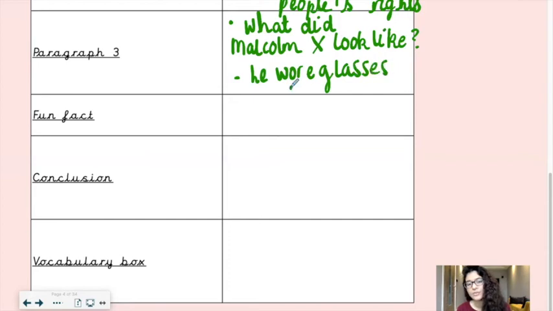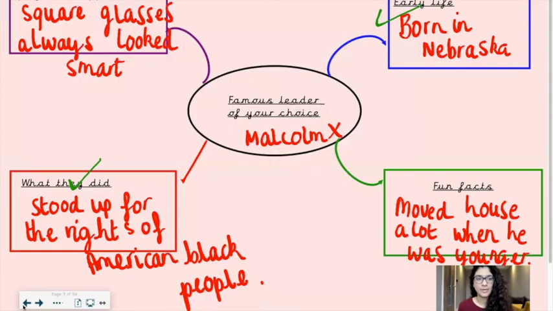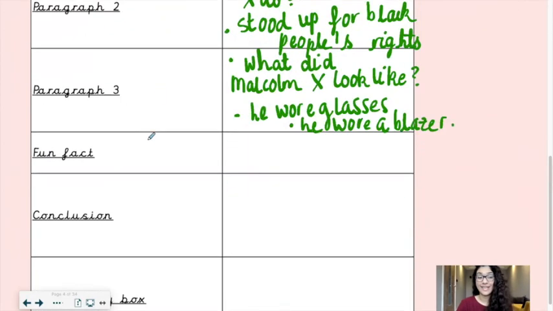And then I could also write, he wore a blazer, which if you look at his pictures, most of the time he did always have a blazer. Not always, but he did sometimes have a blazer on. There we go. And then if I go back to my mind map, I'm going to tick physical appearance because we have mentioned that.